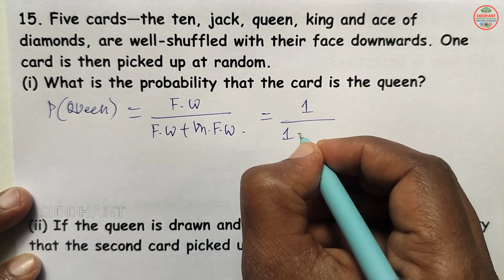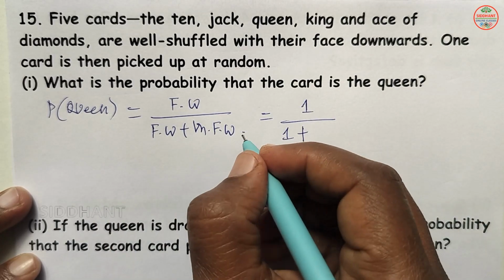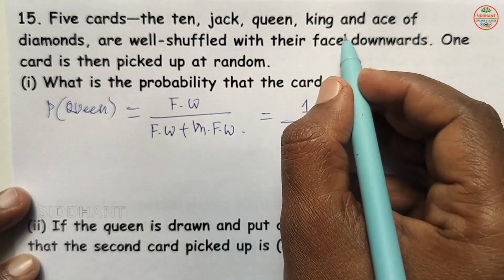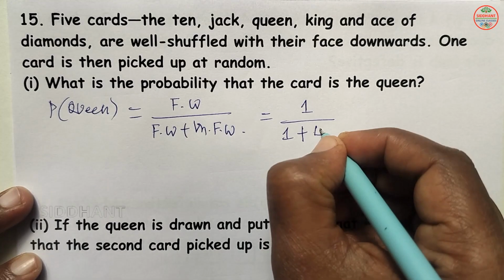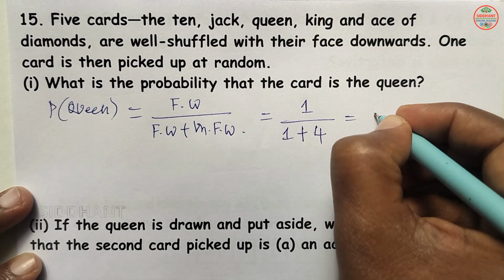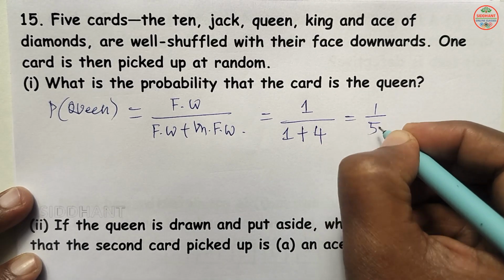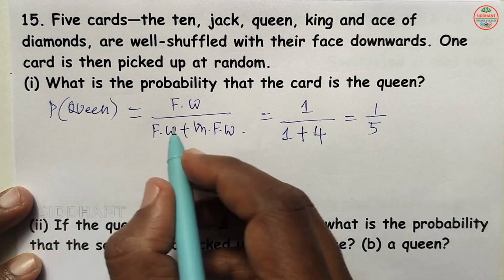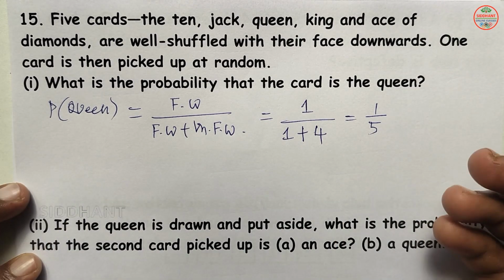In the denominator, favorable ways 1 plus unfavorable ways, where you can't see the Queen. How many are there? 1, 2, 3, 4. So 4 will be there. So that will be 1 by 5. So the probability that the card is a Queen is 1 by 5.